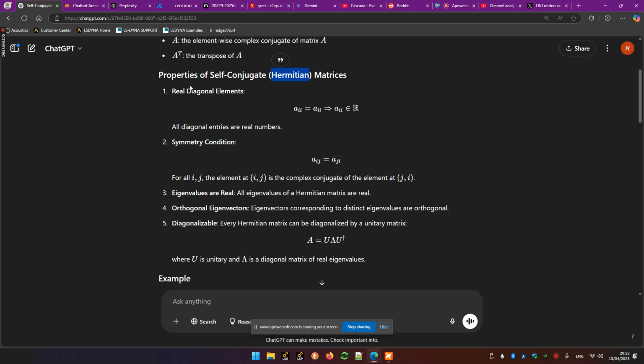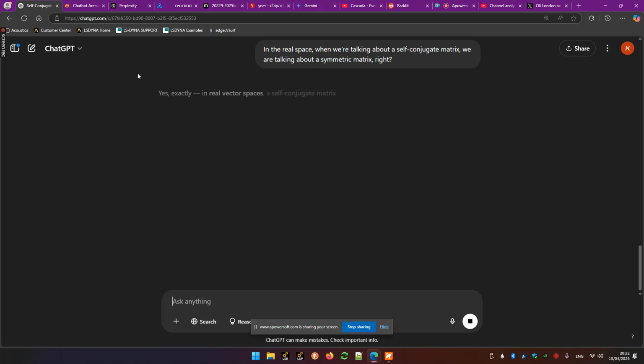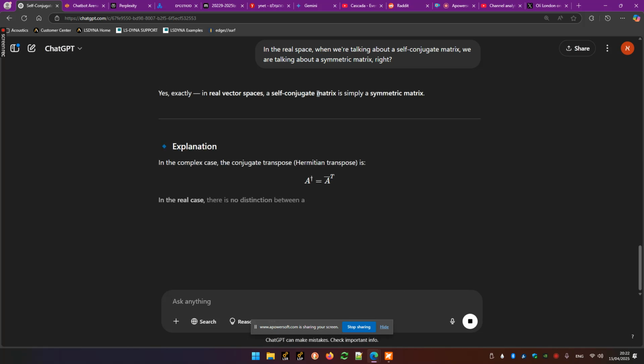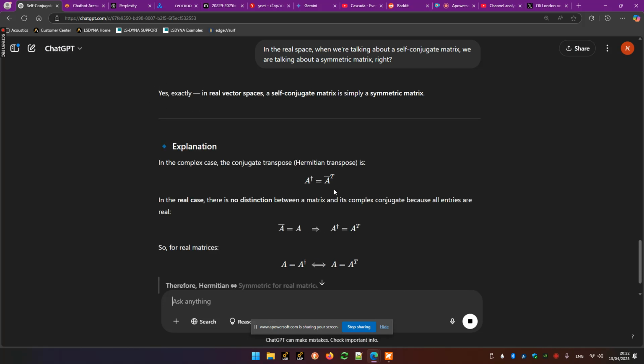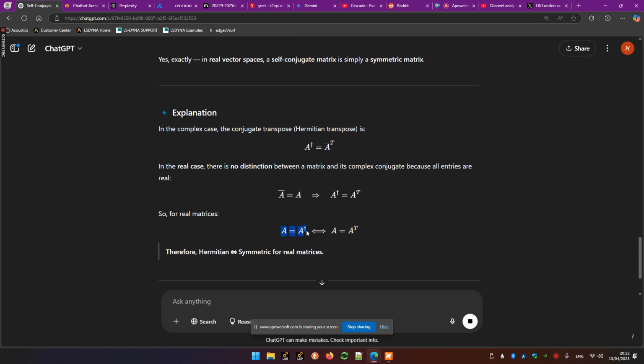Now, when we're talking about the properties of a Hermitian or symmetric matrix, which is a self-conjugate matrix, I want to show it to you. In the real vector space, the self-conjugate matrix is simply a symmetric matrix, as you can see right over here.